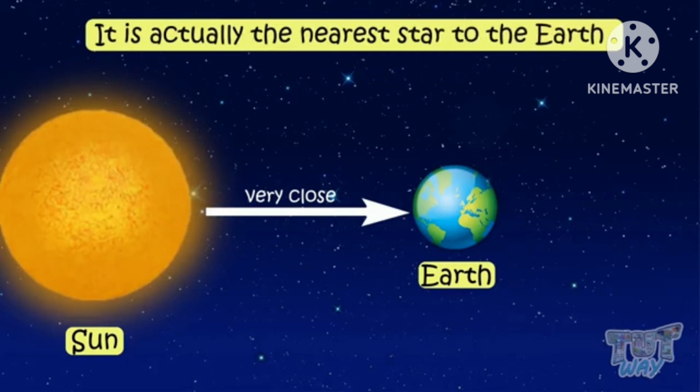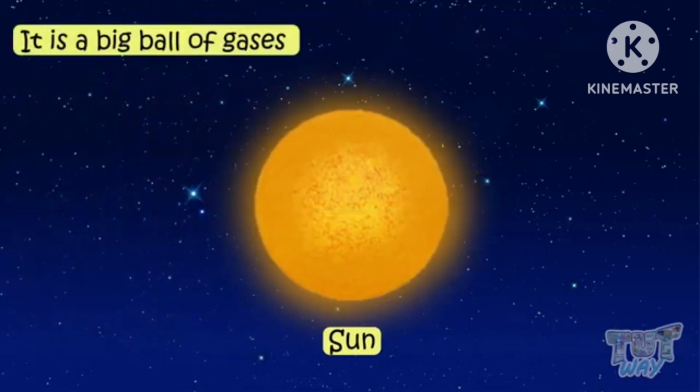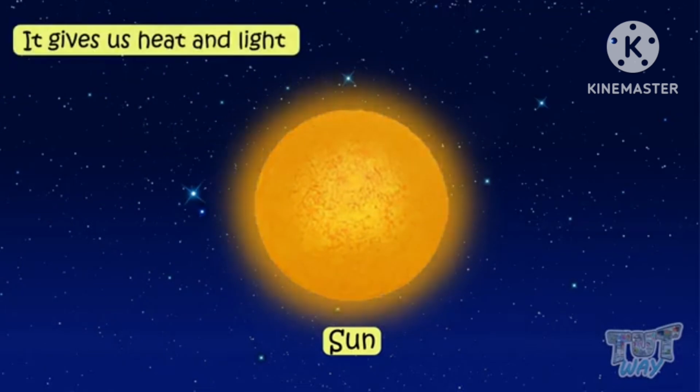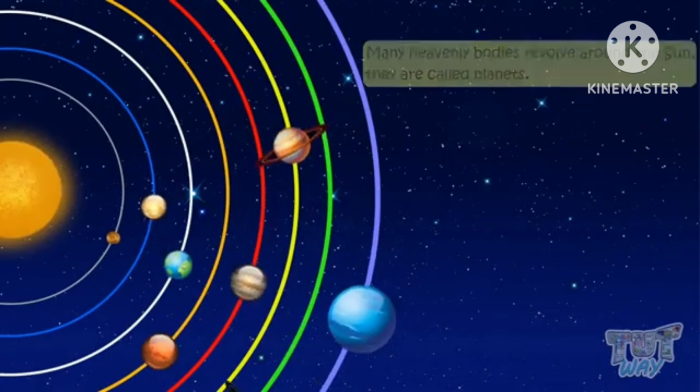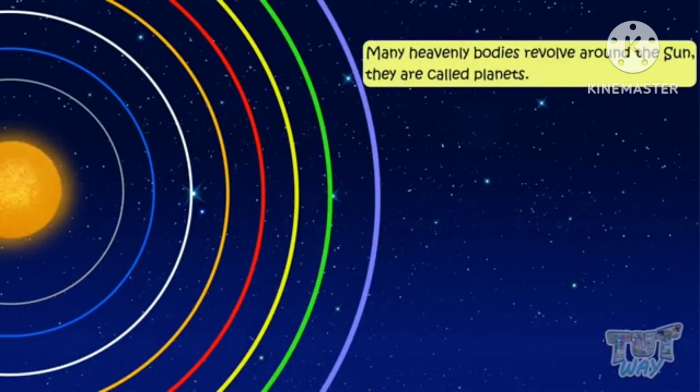So now next we will study that sun is also one kind of star. As you can see, stars are there in the sky. Sun is a huge ball of fire, huge ball of gases which is there in the sky, which gives us heat and light. Now children, we should never look at the sun directly. Why? Because the UV rays may harm our eyes.